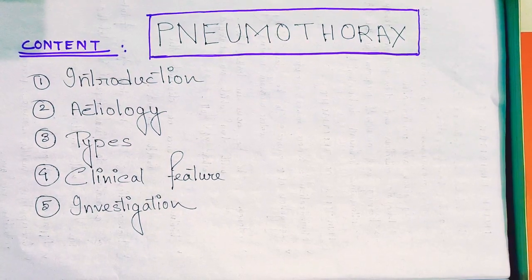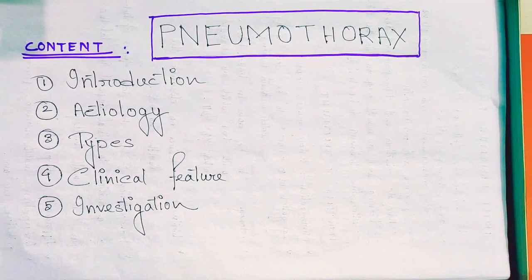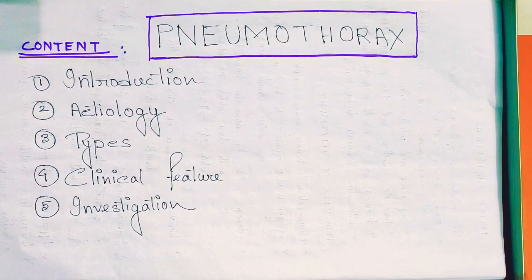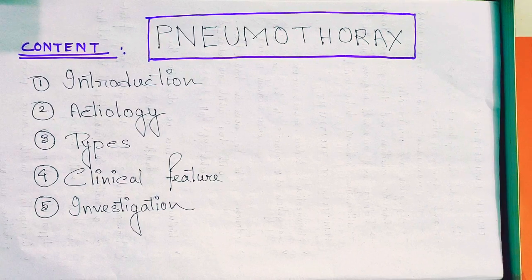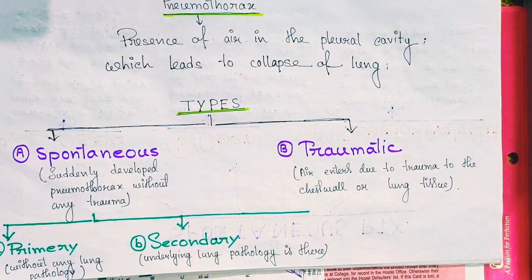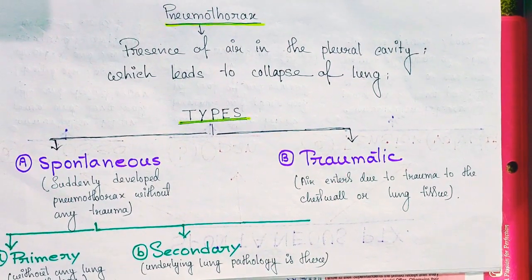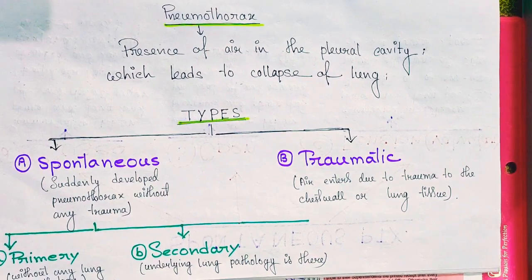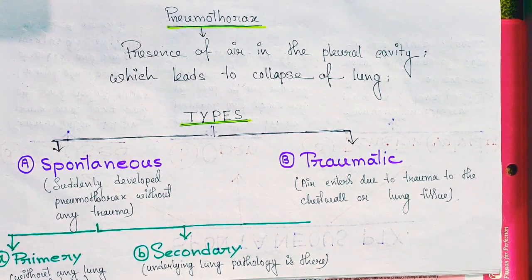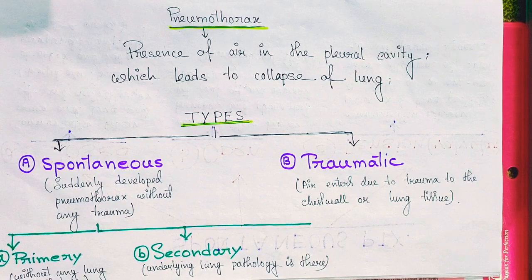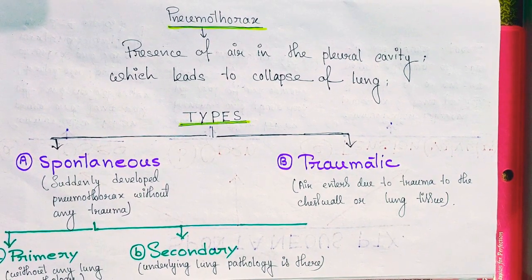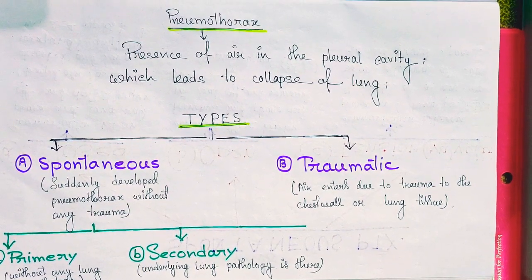So my today's content about pneumothorax is introduction about pneumothorax, etiology, types of pneumothorax, clinical features and investigation. So we know presence of air in the pleural cavity which leads to collapse of lung is called pneumothorax. So let's see the types here. Pneumothorax is grossly divided into two types. One is spontaneous and another one is traumatic pneumothorax.